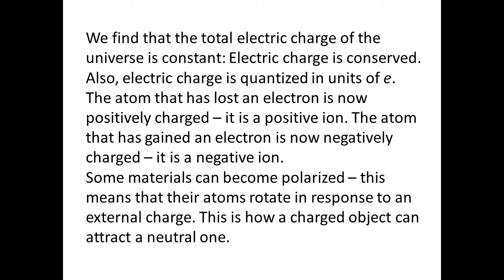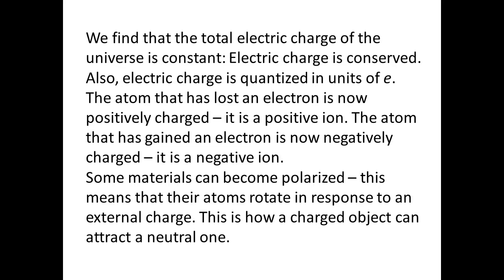We find that the total electric charge of the universe is constant. Electric charge is conserved. Also, electric charge is quantized in units of e. The atom that has lost an electron is now positively charged. It is a positive ion. The atom that has gained an electron is now negatively charged. It is a negative ion.